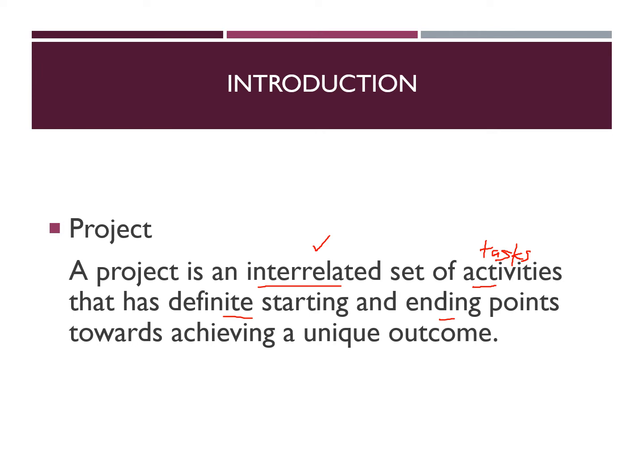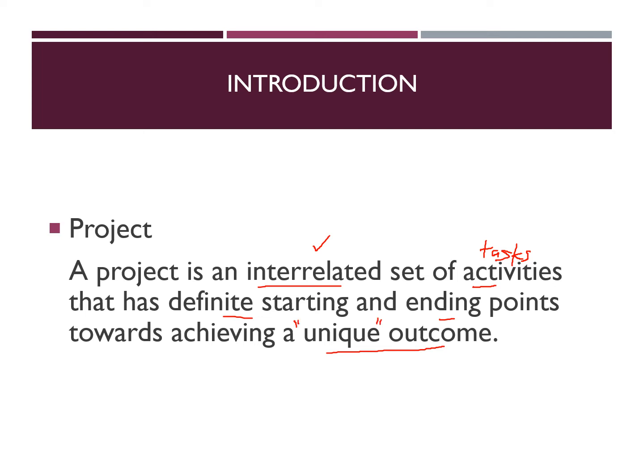So basically, project is an output to be produced by a company, whereby this project or this output will have a lot of tasks or activities to be performed, and these tasks are related to one another, and this project will have an exact starting point and also an ending point, okay, towards achieving a unique outcome. Okay, the outcome of a project is unique.